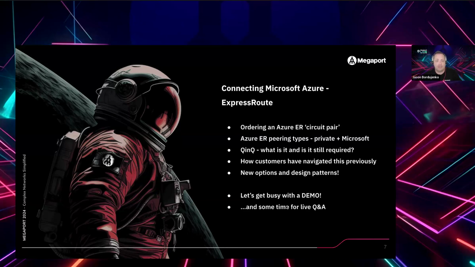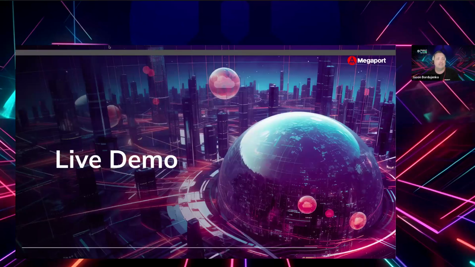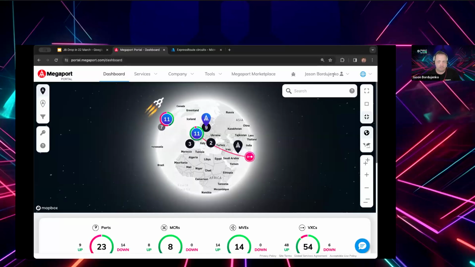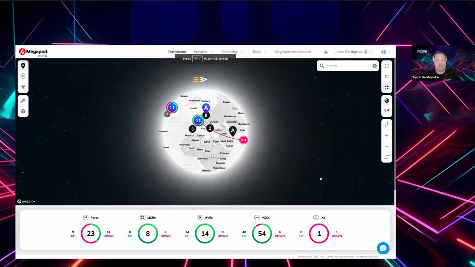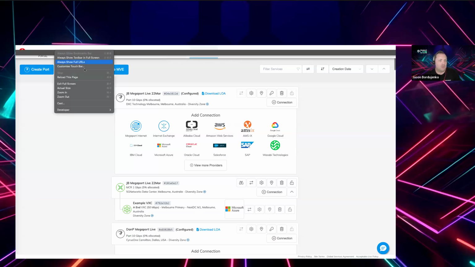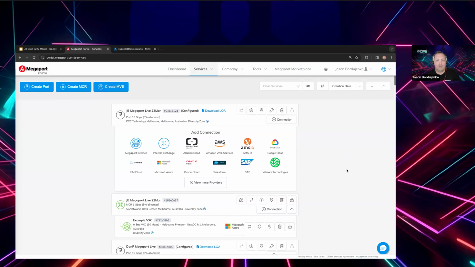All right, so I think that's probably enough on the slide, so let's get to a demo. Hold up the phone whilst we pull up the dashboard. All right, so we'll go back to full screen here. We'll start in the Megaport portal. I have already ordered a couple of services just to speed up where we're at today, and I'll step between here and the Microsoft portal as well. I've just brought the tabs back so I can swap between.